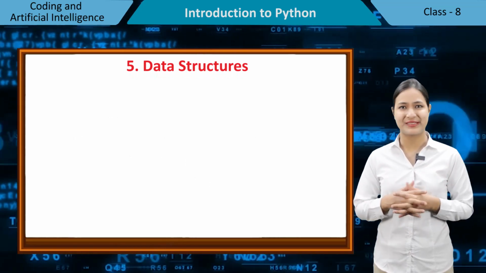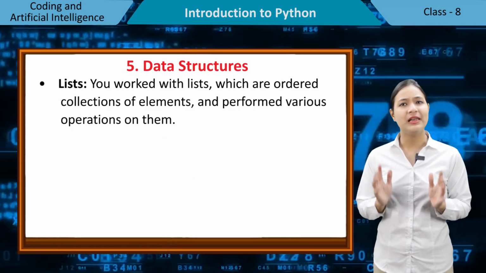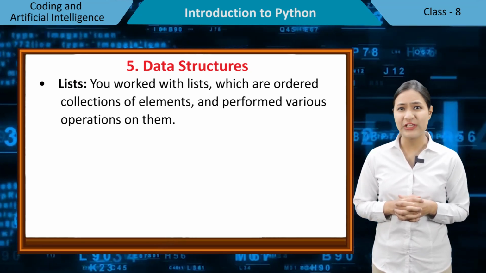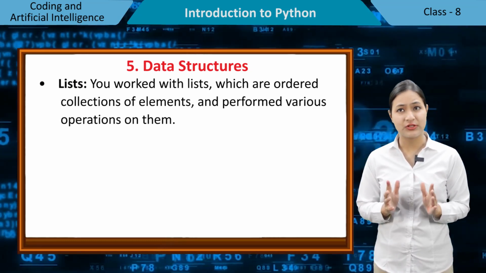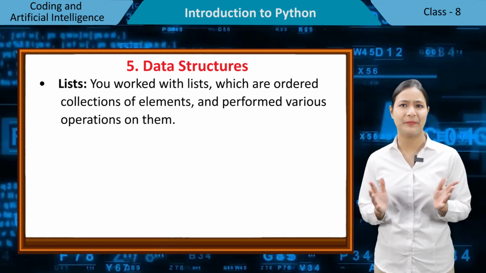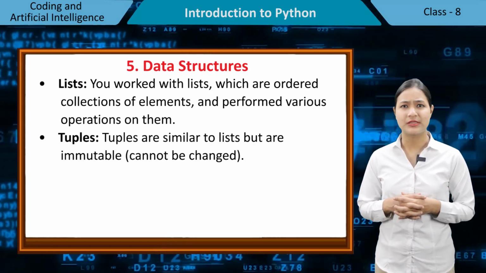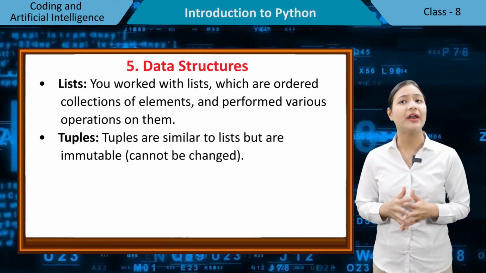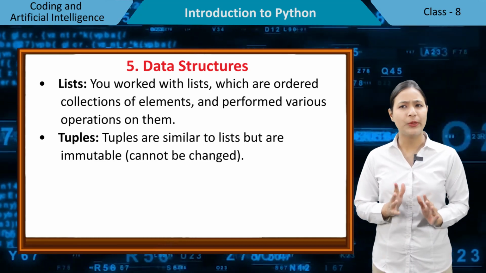Data structures. Lists. You worked with lists, which are ordered collections of elements, and performed various operations on them. Tuples. Tuples are similar to lists but are immutable, cannot be changed.